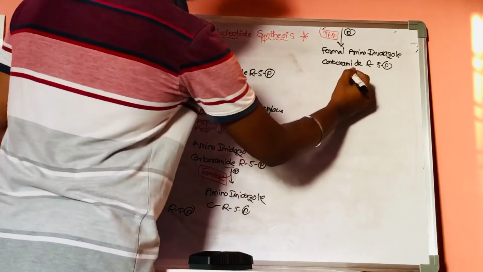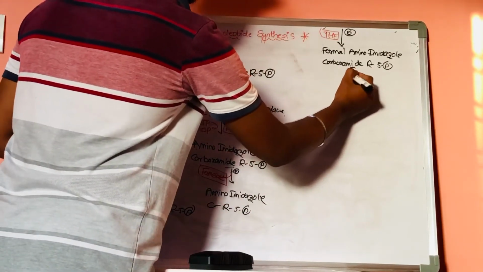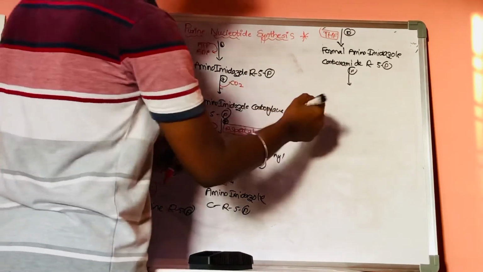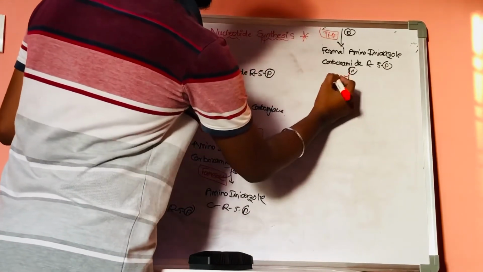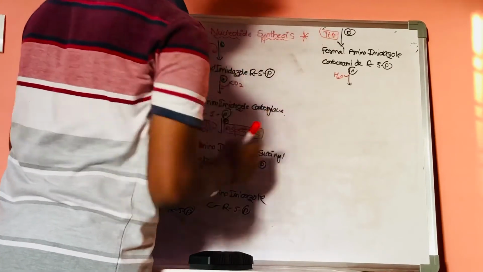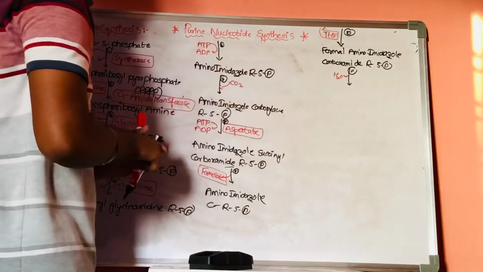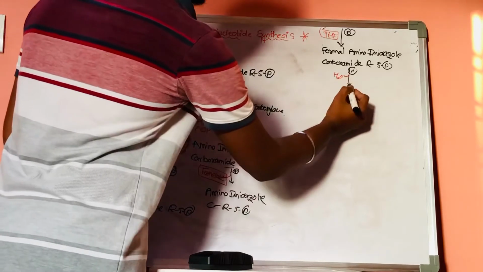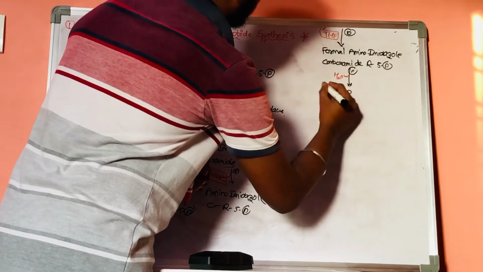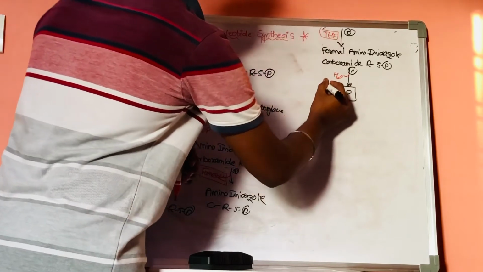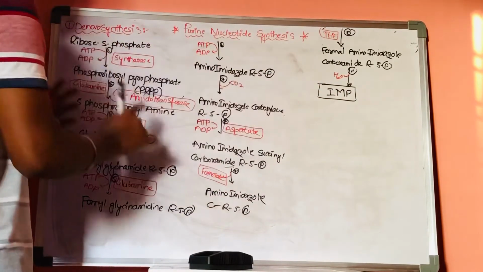Now, in the 11th step, in the 9th step and 11th step we require nothing, but in the 11th step there is a release of a water molecule, meaning it undergoes a dehydration reaction. Now it results in the formation of inosine monophosphate. This is the final product of this reaction.